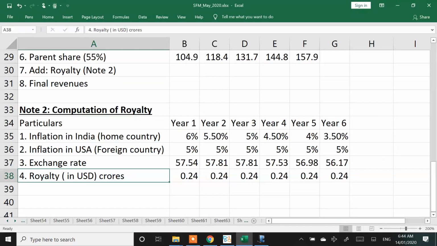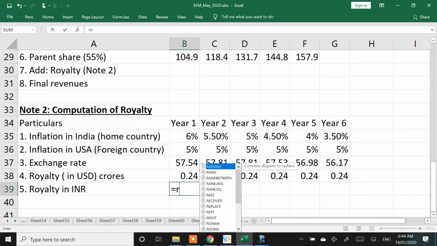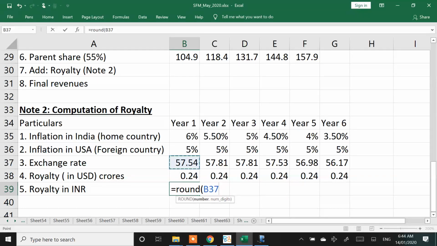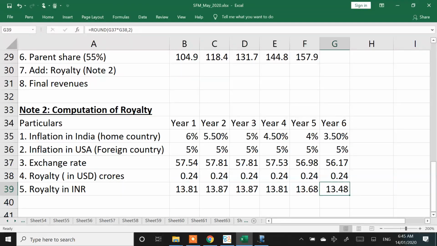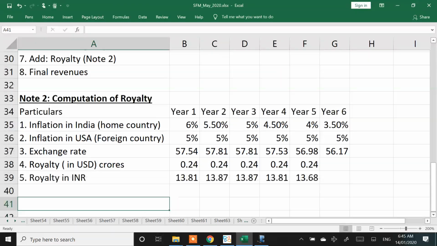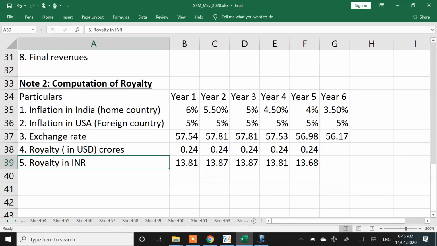So I'll now convert this into INR. Royalty in INR, 2 decimal. Sorry, year 6 royalty will not be there. Royalty in INR.